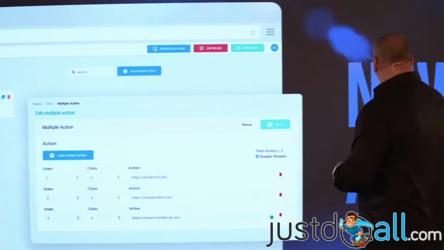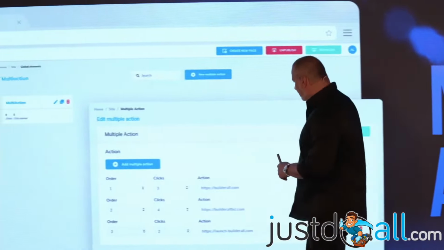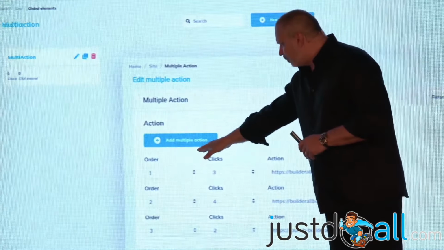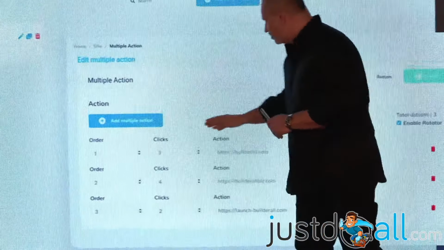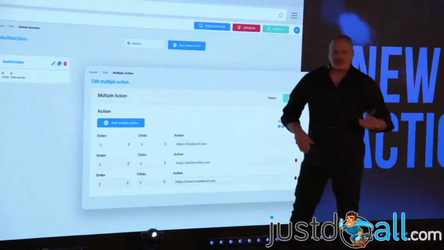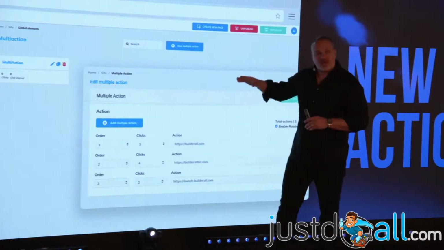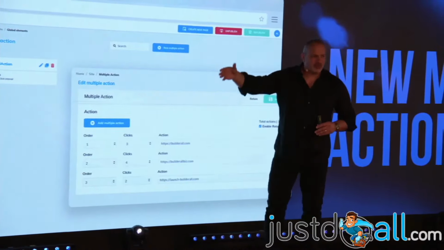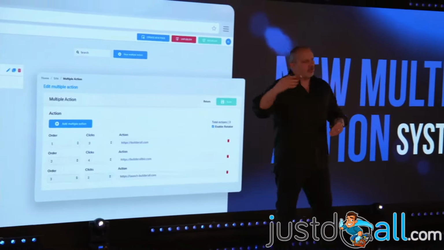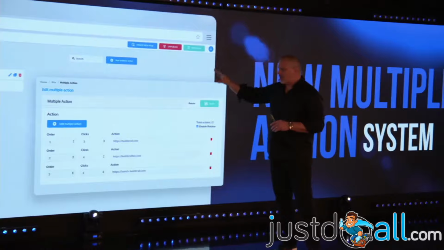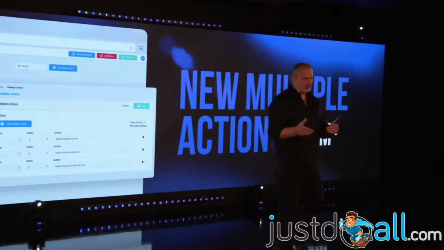Okay, what else? New multiple action system. So you can create a system here that, for example, the first person to call is going to go to this page, the second person to this page, the third person to this page, or link, or whatever it is. Or for example, the first 100 people clicking on the button are going to have this offer. The other 200 people clicking on this button are going to go to another offer. The other 500 people are going to go to another offer. So you can create multiple actions in just one button, and then you can put that button on the page, and it's going to work the way you program it.